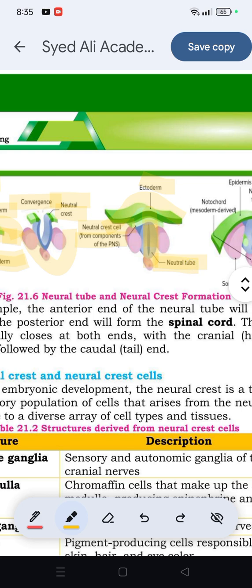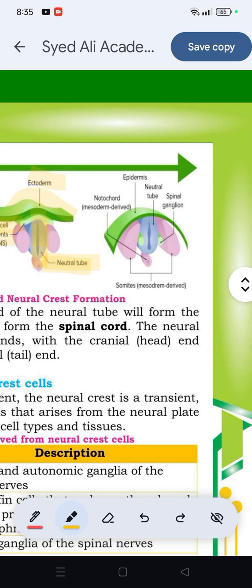You can see that structure. Then we have the epidermis, the outer one. Then we have the notochord, which is mesoderm derived, and the neural tube, which is this internal tube. Here we have the green structures called spinal ganglia, and these are mesoderm derived. So yes, I am sure it is clear.